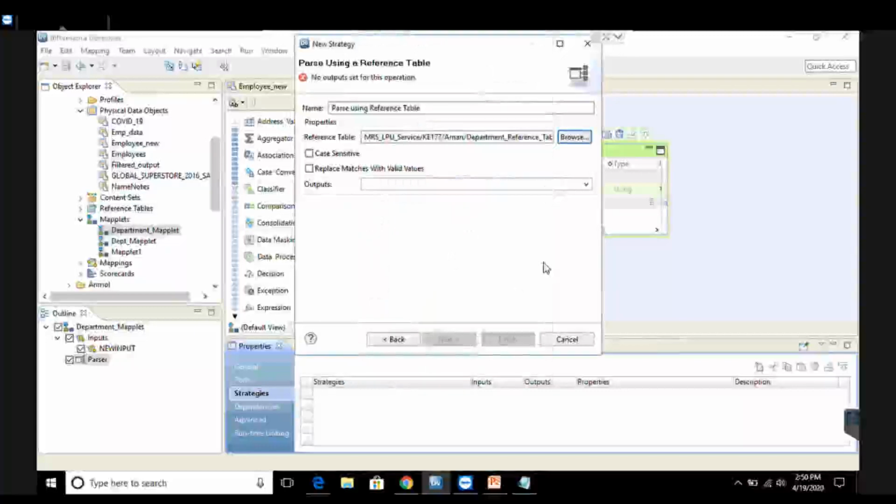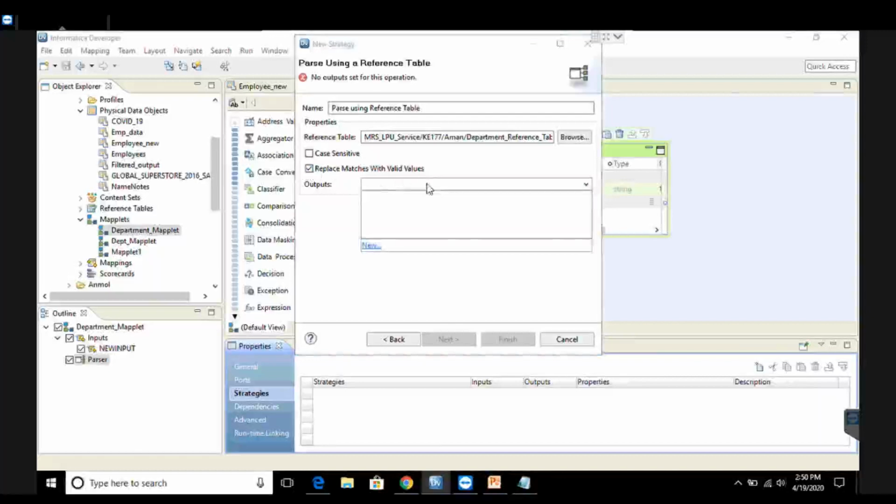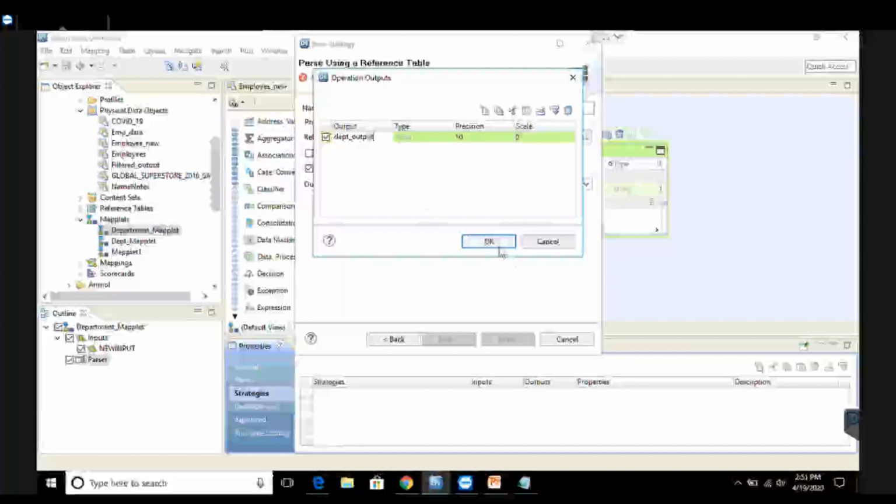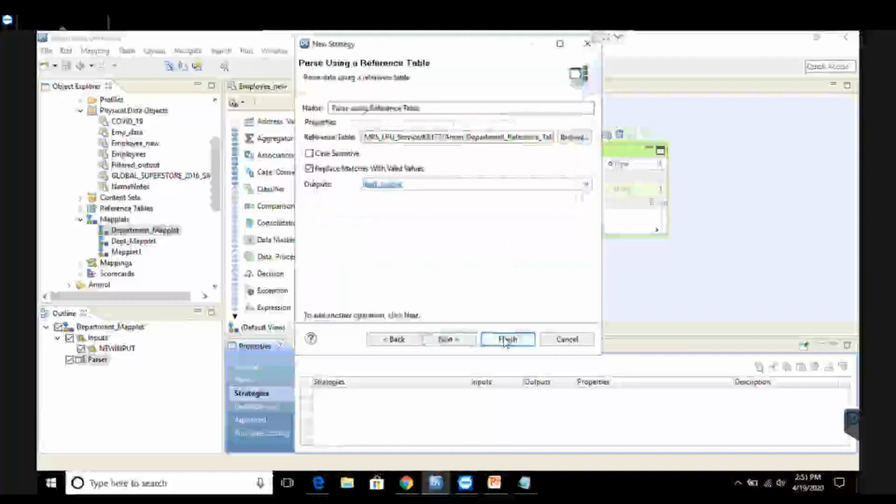Right, so double click and then there's an option called replace matches with valid values. So if I just tick this option, what will happen? All the values which are already valid in my reference table are going to replace all the invalid values of the source data, right? I'll check this option and I need to give the output ports. As I have not created the output ports yet, I need to create a new output port. I'll just click on new and I write here department_output and click on OK. And I click on finish.